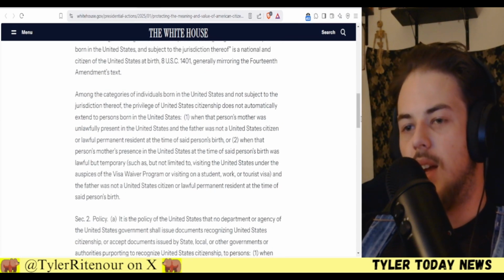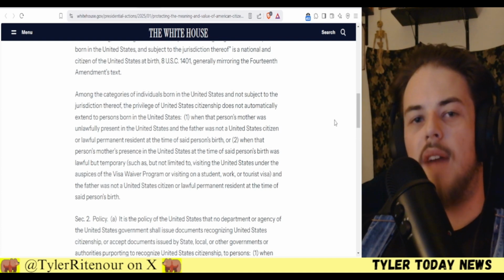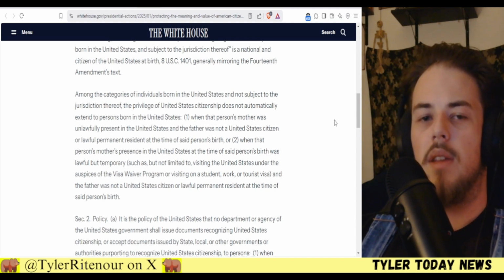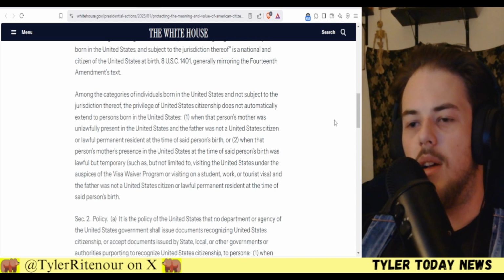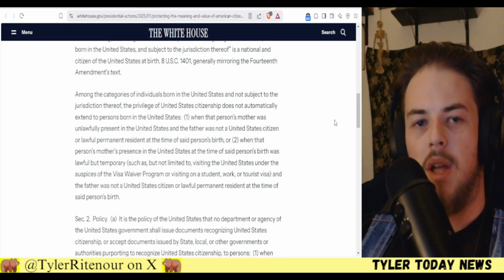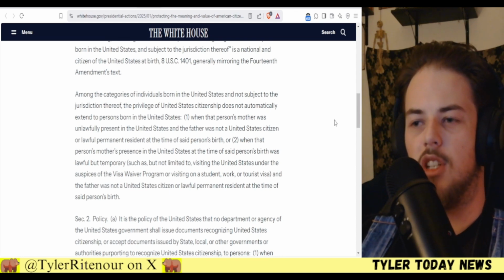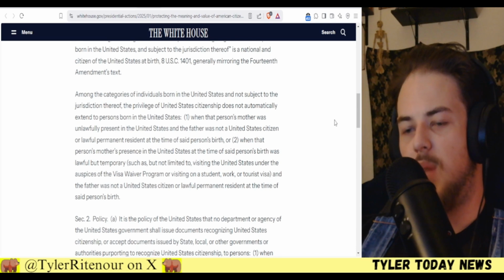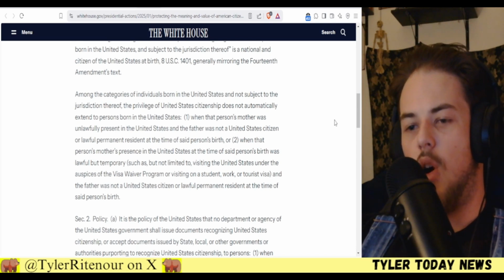So what that's saying there is you yourself have to be a citizen, your parents have to be a citizen for you to also be considered a citizen at birth. They don't get to come here and pop a baby out and that baby gets citizenship anymore. They don't get to be here on a visa, a work visa, school visa, whatever, tourist visa. They don't get to come here, get pregnant and pop a baby out and it gets citizenship. That is over. And I am so glad that that's over. I don't care what anyone else says. We were one of the few countries on this planet that did that. And now it is over.